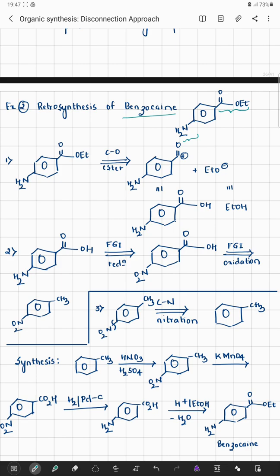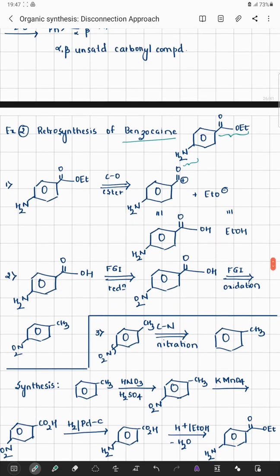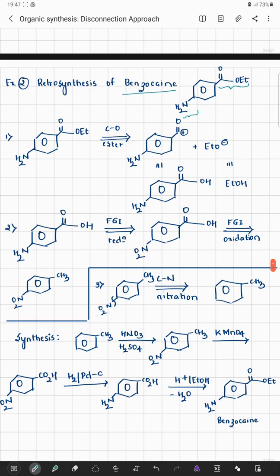Here we are not going to understand about the consonant or dissonant pattern, but a straightforward way of doing a functional group interconversion. Let us start with the target molecule. The target molecule is benzocaine. The first type of cleavage that we try to do is at an ester point. That means the C single bond O ester bond is cleaved. Now we will be getting a positively charged carbonyl carbon and an EtO minus.